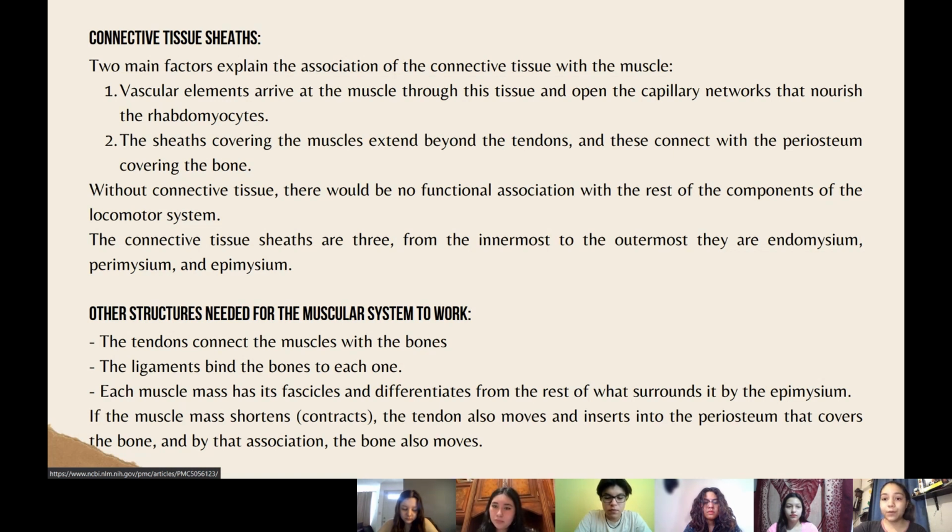Other structures needed for the muscular system to work are the tendons that connect the muscles with the bones, the ligaments that bind the bones to each other, and each muscle mass has its fascicles and differentiates from the rest of what surrounds it by the epimysium. If the muscle mass shortens, the tendon also moves and inserts into the periosteum that covers the bone, and by that association, the bone also moves.